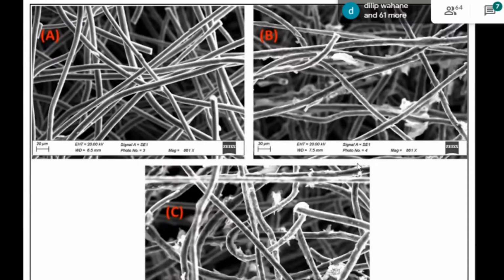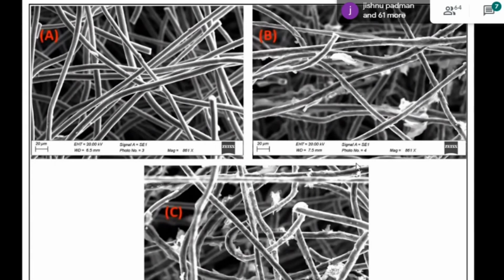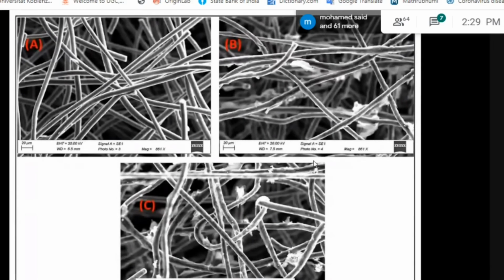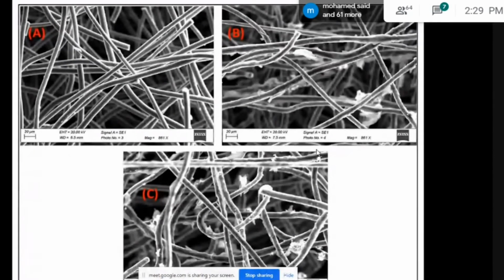There is bare carbon fiber without coating, clearly showing a hollow cylindrical tubular structure. From the same image, we predict the hollow cylindrical tubular structure is there, which confirms the composition of the carbon fiber.